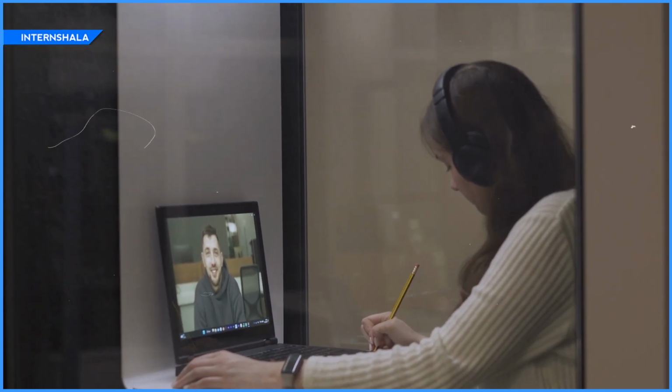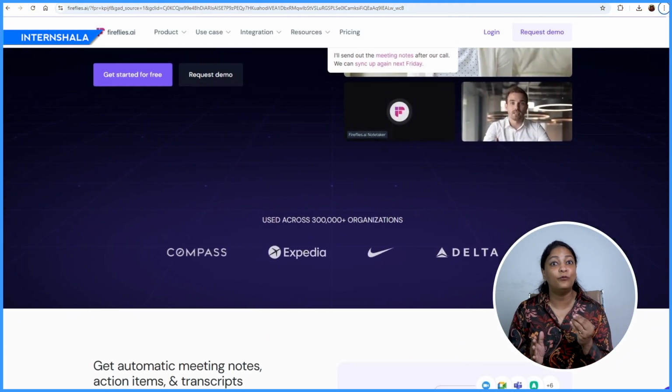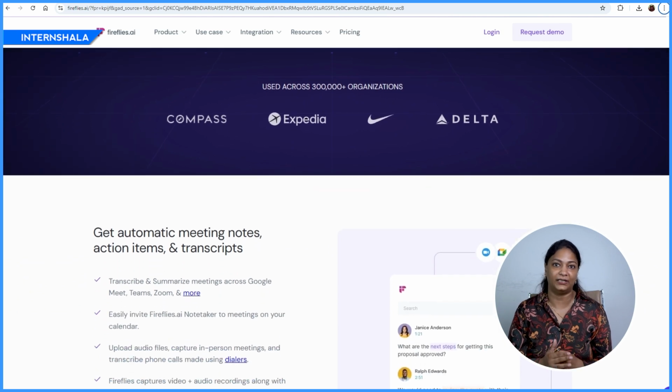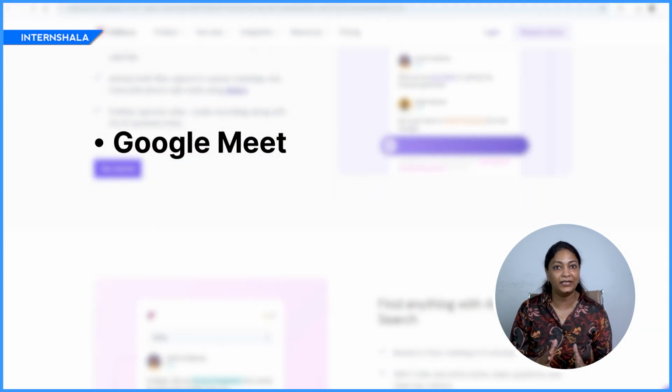So now let me talk about some AI tools that you can use during your internship. Now as an intern, one problem that you might face is making notes of the meetings. और अगर आपके साथ भी same problem है, then you can use Fireflies AI. This is an amazing tool for someone who wants to get a transcript of a meeting. Fireflies summarize meetings across various platforms like Google Meet, Teams, and Zoom.